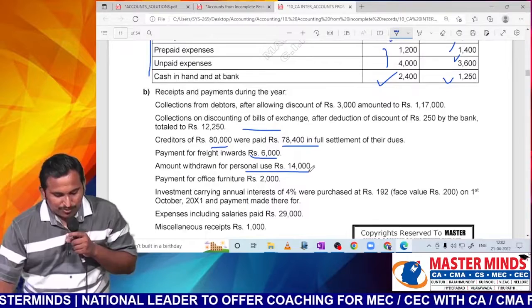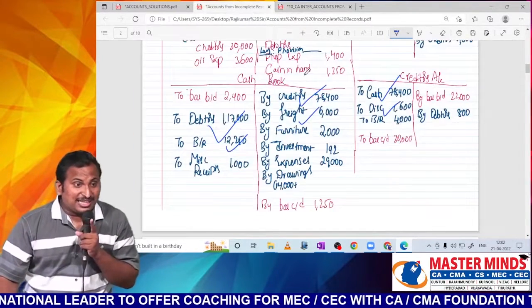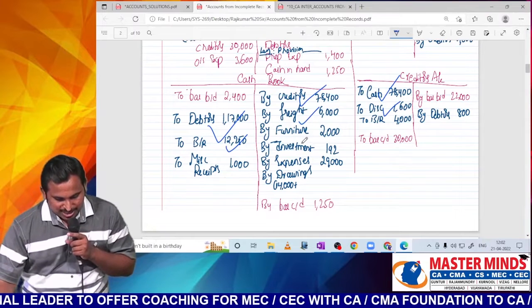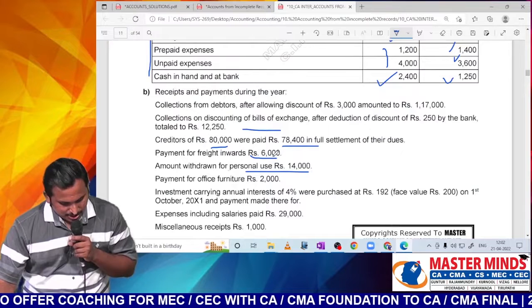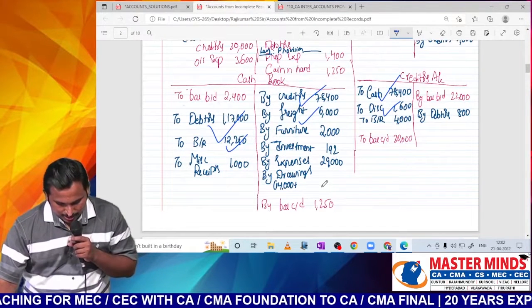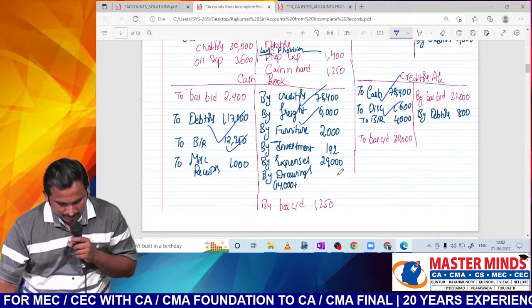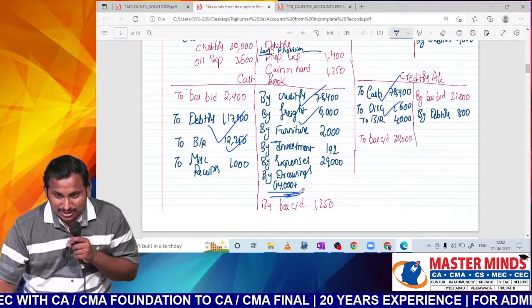Next, amount withdrawn for personal use, drawings. One in cash book, other one as drawings in capital computation. So in the cash book, how much I will write, sir? Withdrawn 14,000. Where have I written? Okay, here. Sorry. By drawings I have written 14,000.